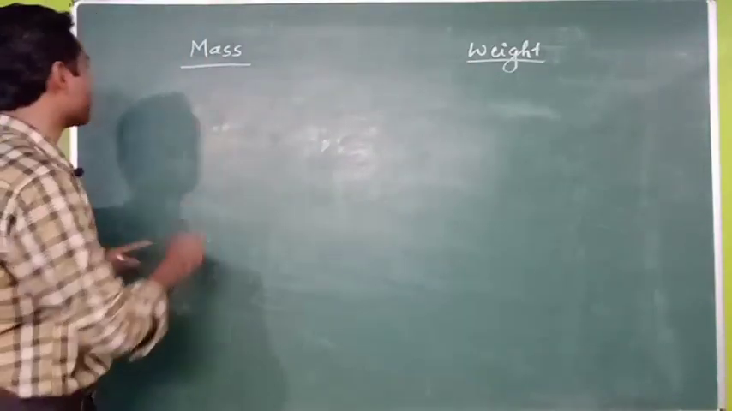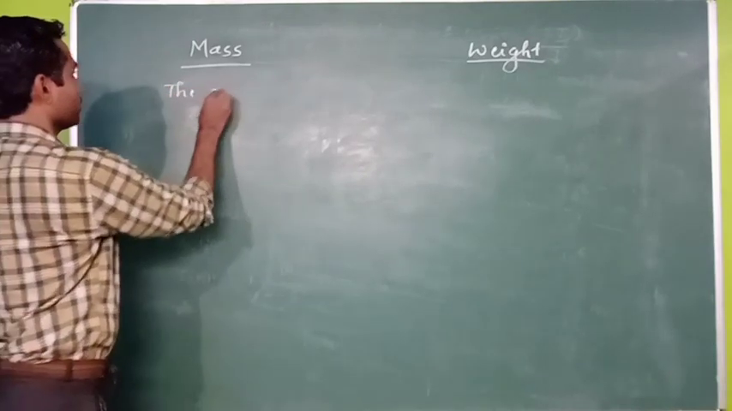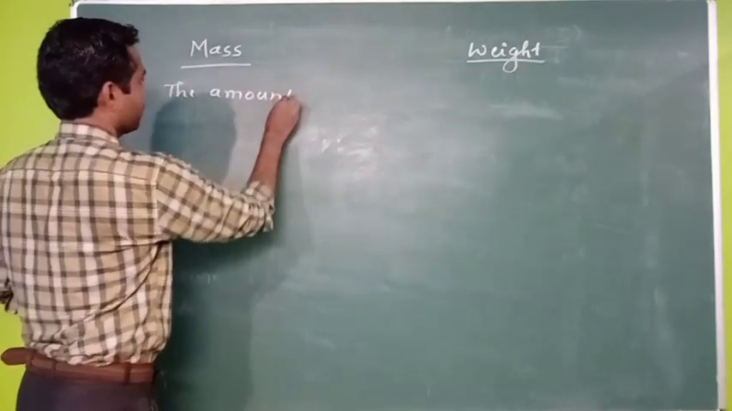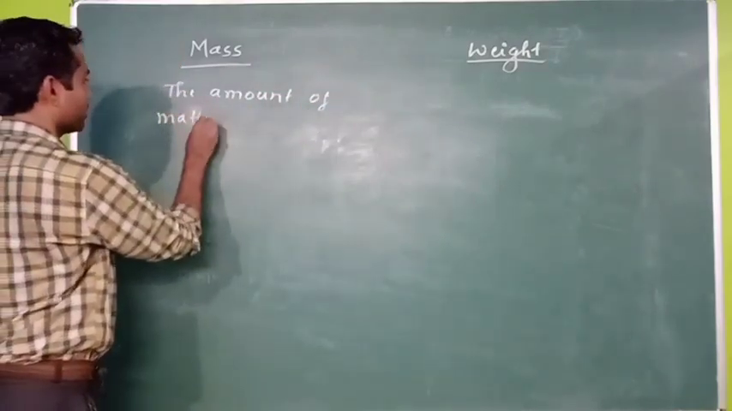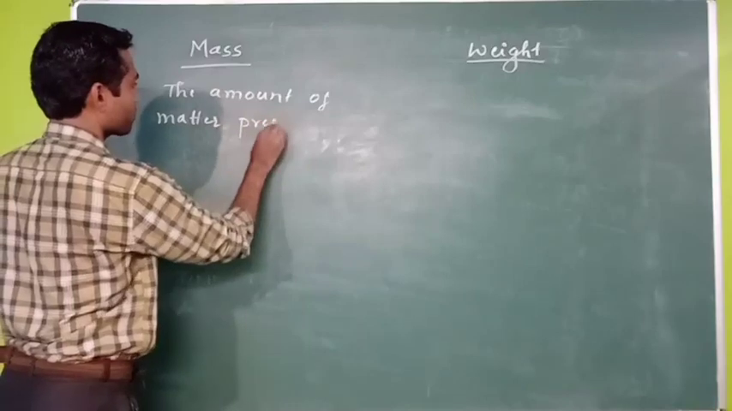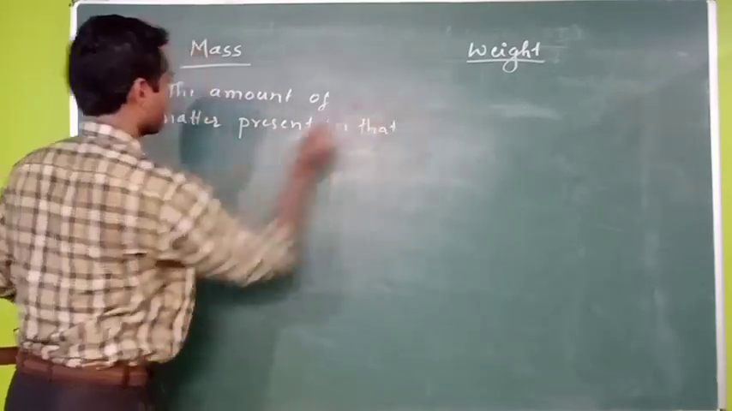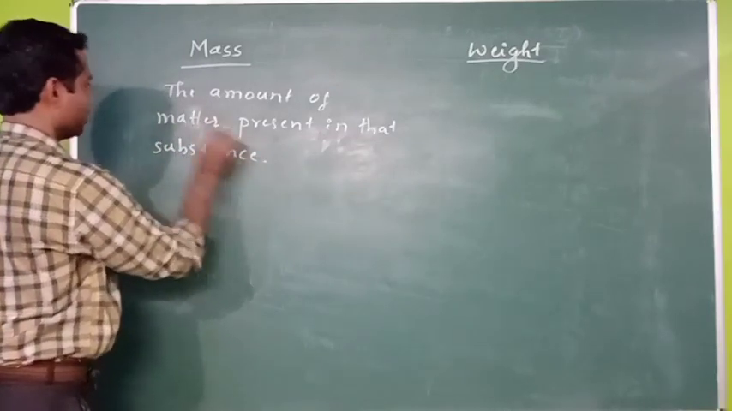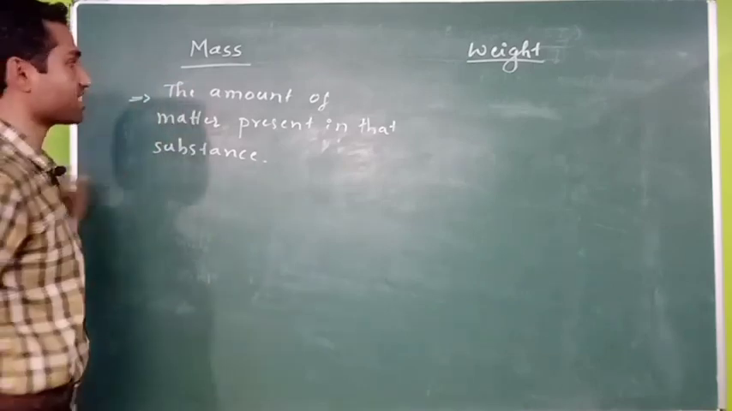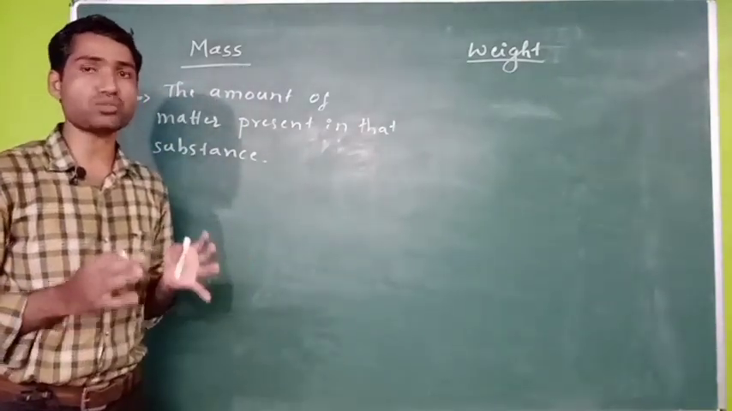So let me write the statement first. So mass is the amount of matter present in that substance. So this is what the mass is. What is mass actually? The mass means the amount of substance present in it.